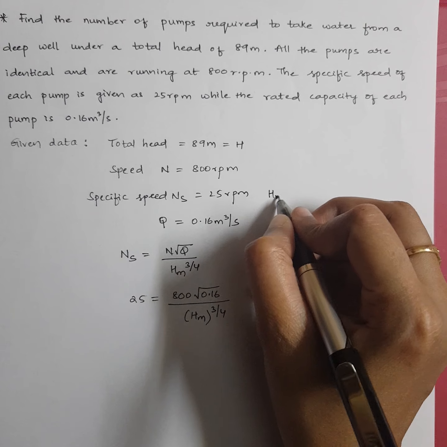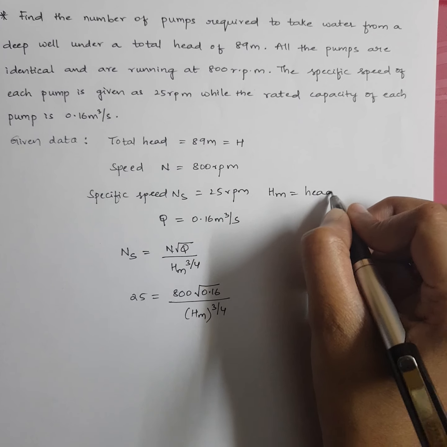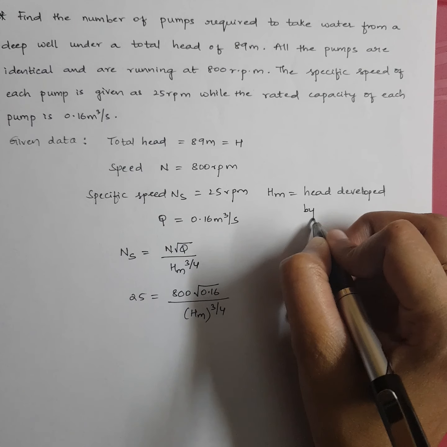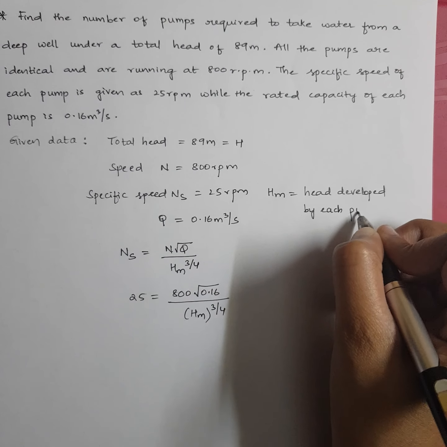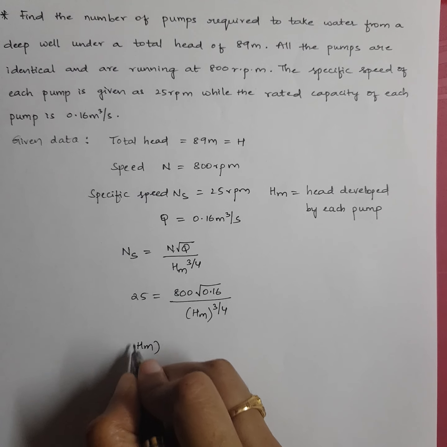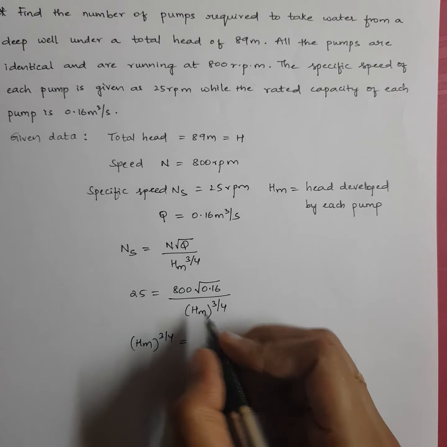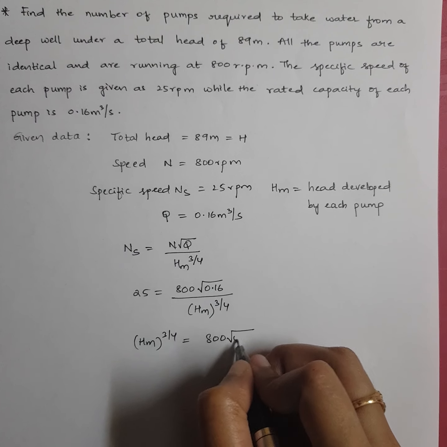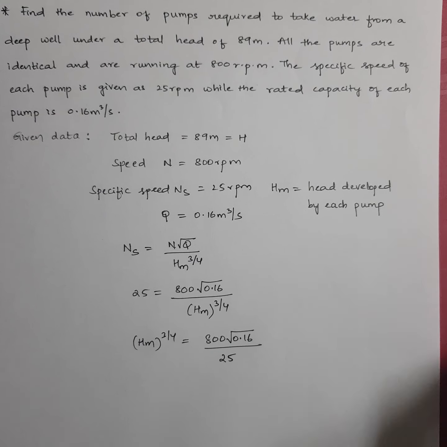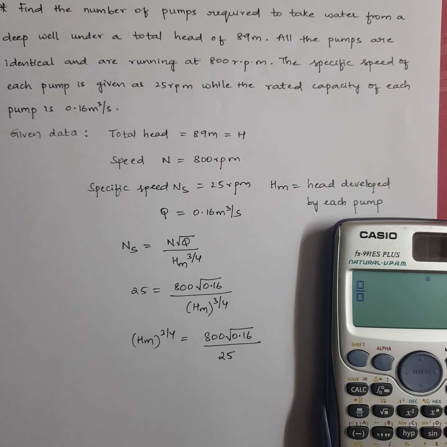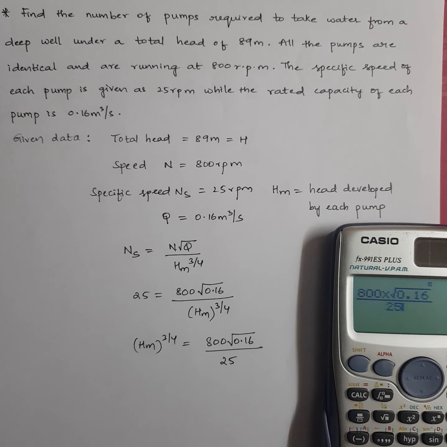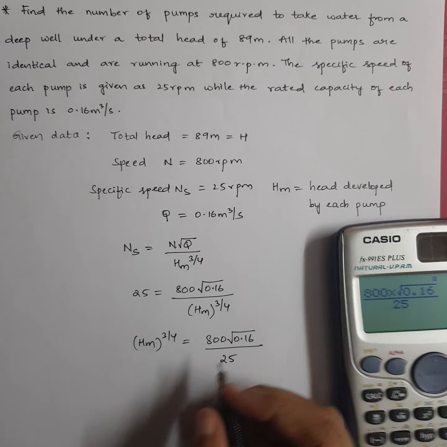So what is Hm? Head developed by each pump, or else you can also tell it as head under which each pump is working. So from here, Hm power 3 by 4 is equal to 800 into root of 0.16 divided by 25. So let me solve for this. It is 800 into root of 0.16 divided by 25. Right, I got 12.8.